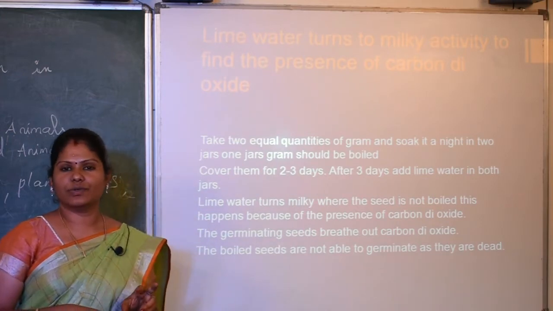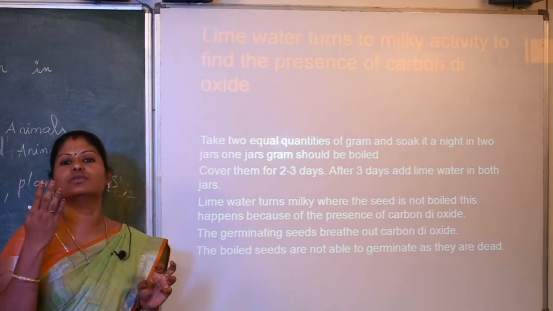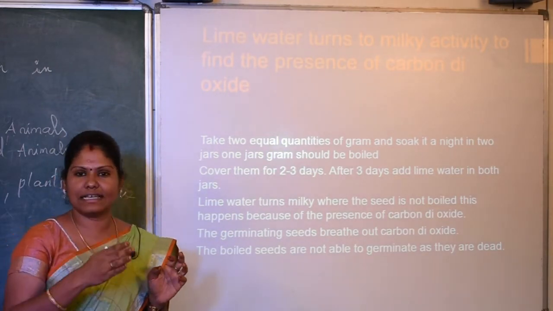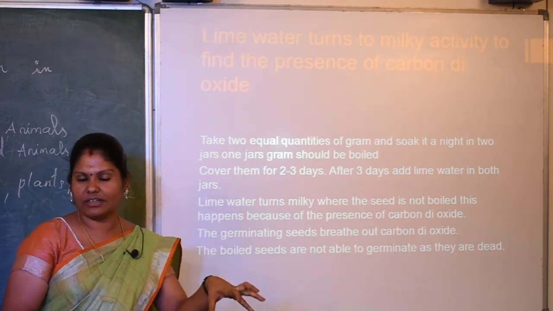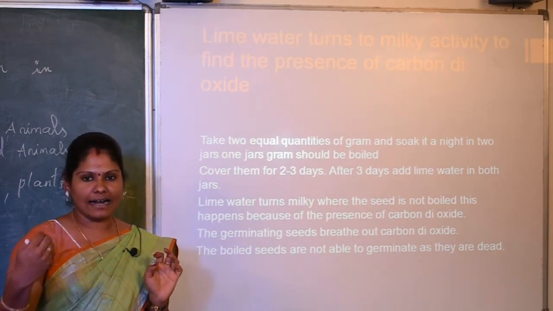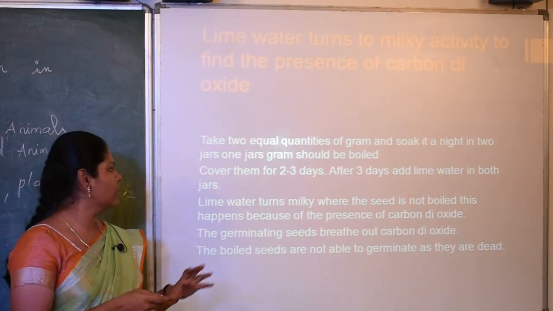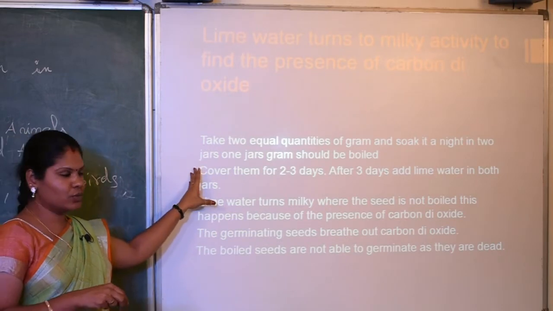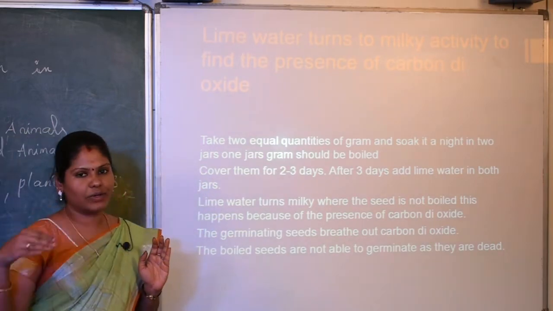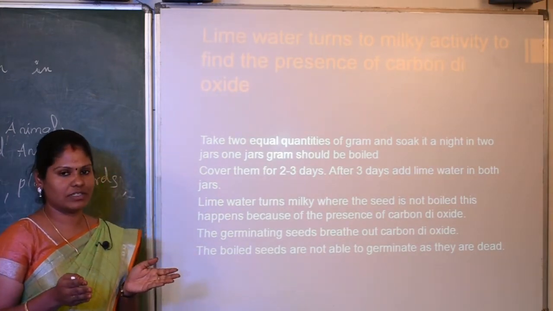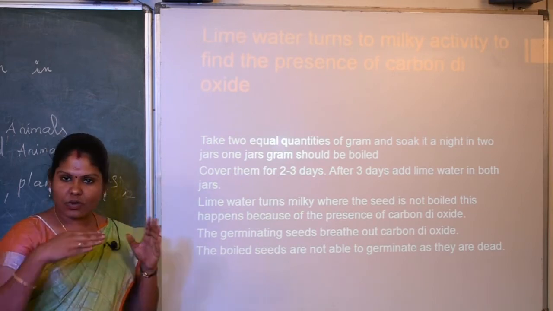Now take one of the soaked grams and bring it to boiling, so that the seed is cooked. Of the equal quantities of seed, one part is cooked. The other quantity of gram you just keep as it is. Now one is cooked and another one is raw. Now just close the jars.